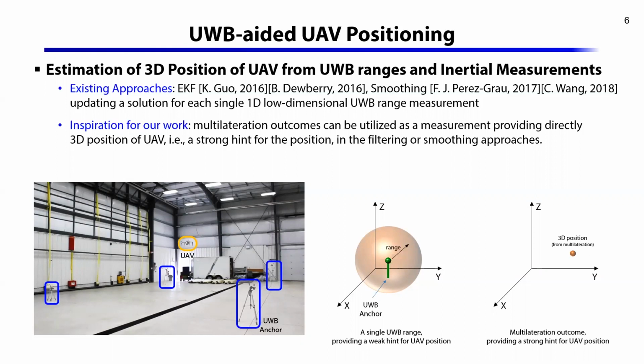Here, we point out that a low-dimensional single-range measurement just acts as a weak constraint in a solution space for the UAV position estimation, and thus it can often lead to incorrect estimation in unfavorable conditions. Meanwhile, like other anchor-based systems such as GNS, multilateration can be applied to the UWB system. Although the multilateration is only applicable to a set of range data that meets certain conditions, the multilateration directly produces the 3D position of UAV.